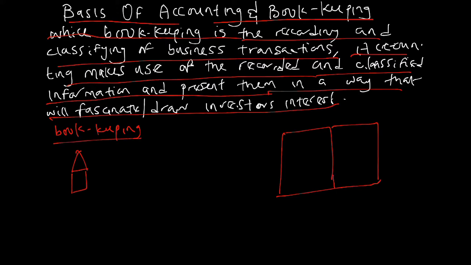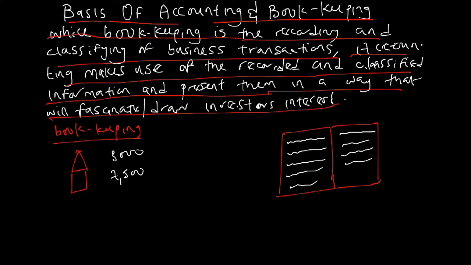I'm still on bookkeeping this time around. Let's say January 1, Mr. A purchased 3,000 goods. I'll come to my books and record that on January 1, Mr. A purchased 3,000 goods. January 3, Mr. B sold 7,500 goods to us. So what am I doing? I'm recording day-to-day transactions. That is bookkeeping. Bookkeeping deals with recording everything that happens on a day-to-day basis.